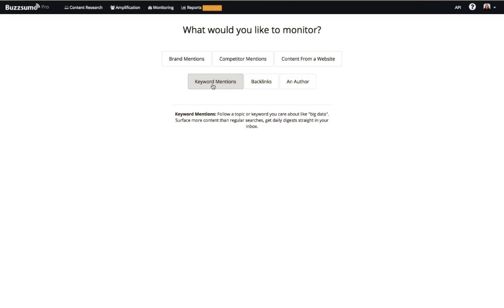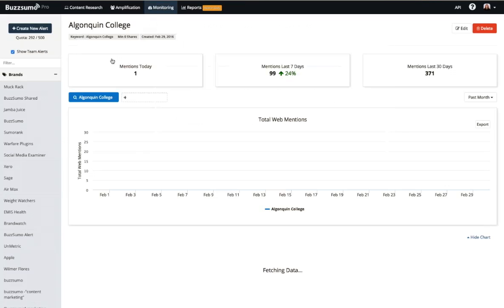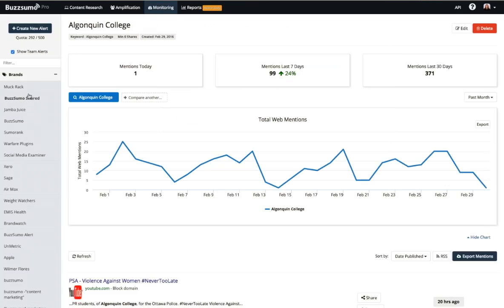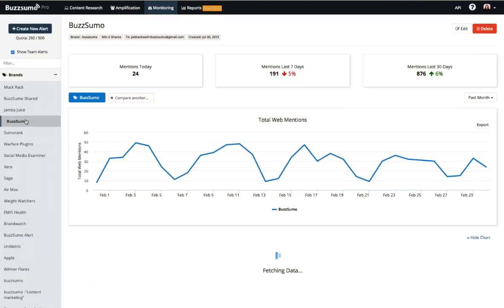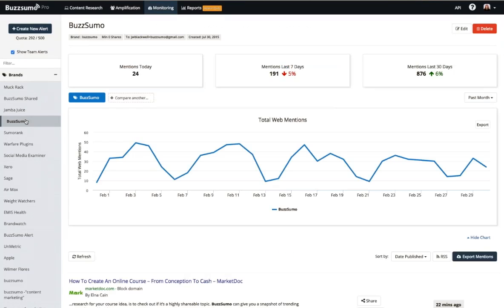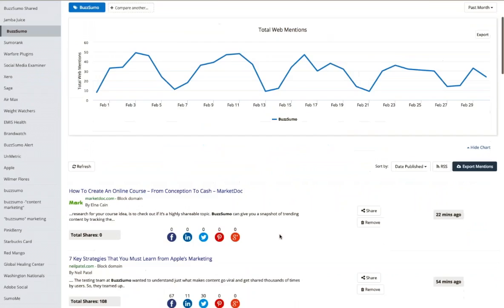section in monitoring. It's also great because if you want to keep track of how your own brand is performing, you want to know anytime you're being mentioned, regardless of whether or not that mention is in the title or the text of the articles. Once you've set up alerts for monitoring, you can access our monitoring dashboard, which will show you any trends in the number of times you're being mentioned.